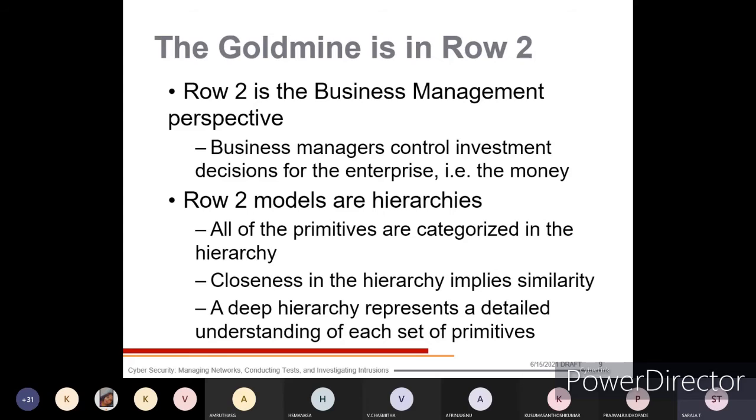In row 2, models are hierarchies, all the primitives are categorized in the hierarchy, and closeness in the hierarchy implies similarity. A deep hierarchy represents a detailed understanding of each set of primitives.